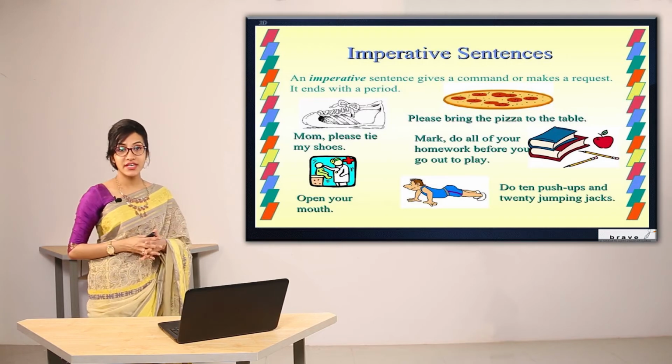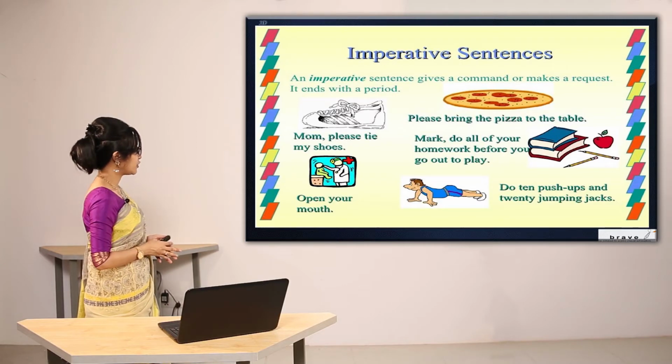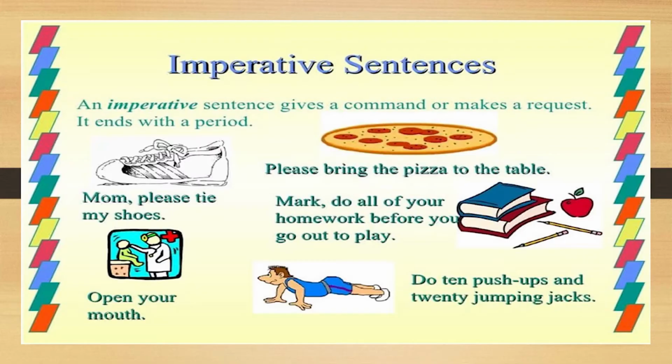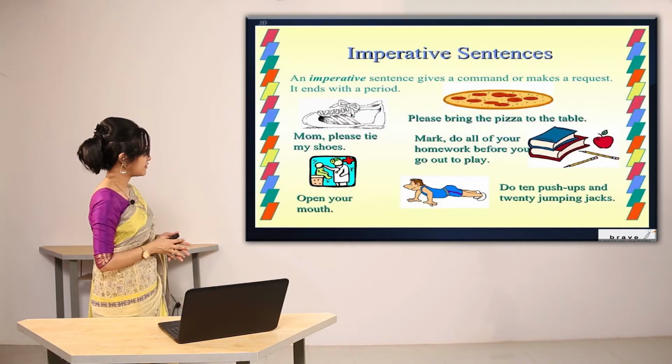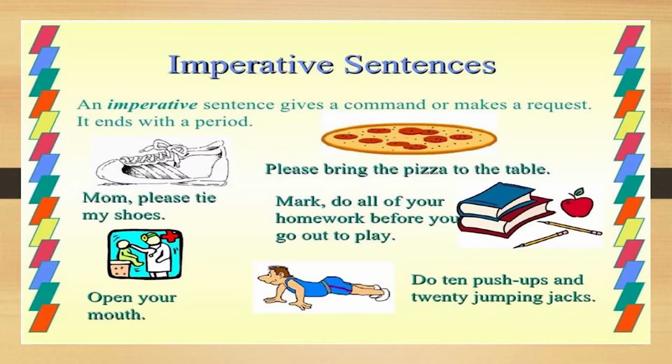Now, what can you see in this picture? In the first picture, there is a shoe lying over there and someone is saying, "Mom, please tie my shoes." The picture given below shows a doctor trying to look at a patient, and he is saying, "Open your mouth." In the picture given next to it, there is a person doing some exercise and someone is saying, "Do 10 push-ups and 20 jumping jacks."